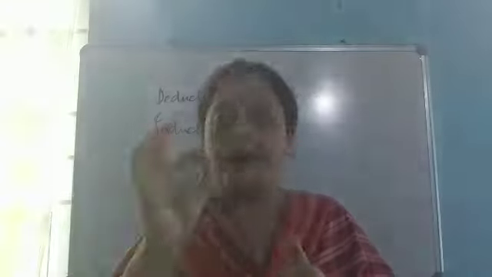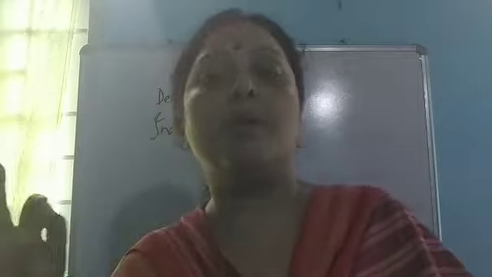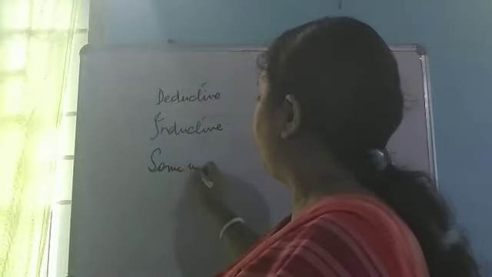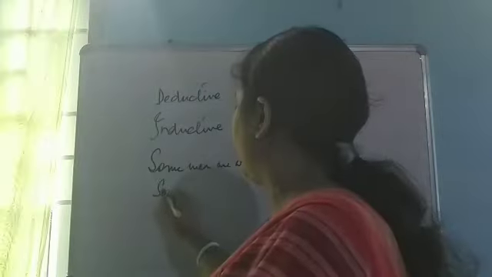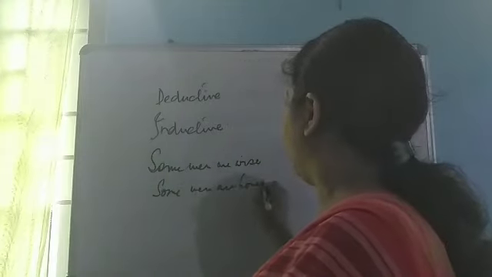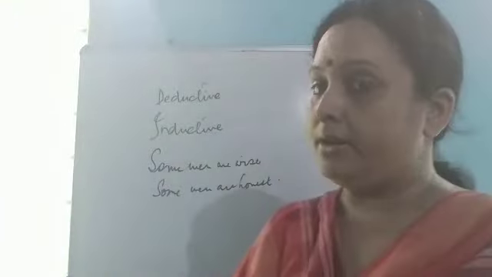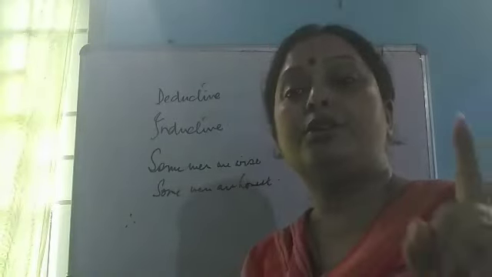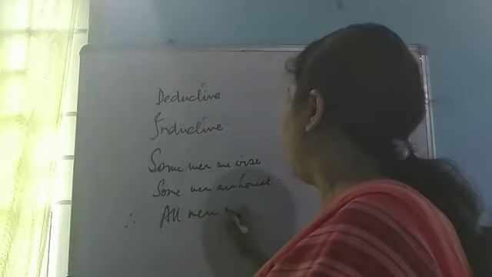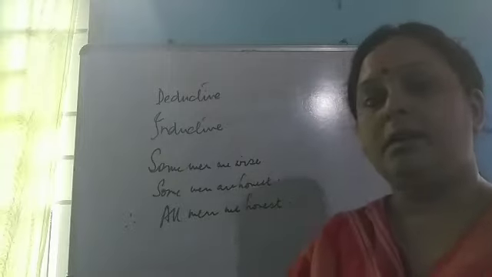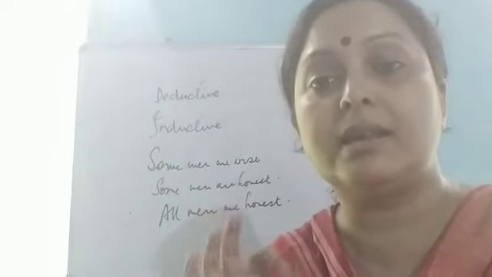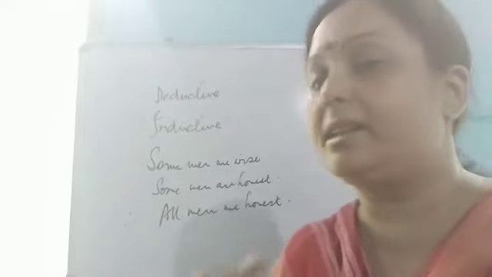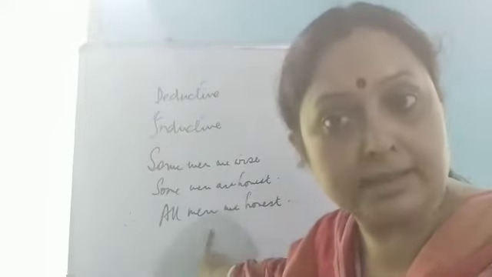For example, listen to me carefully. If I say some men are wise, some men are honest, and if I come to the conclusion in this way, all men are honest, then without studying the subject of logic, each and every man can say that my conclusion is illogical, isn't it?